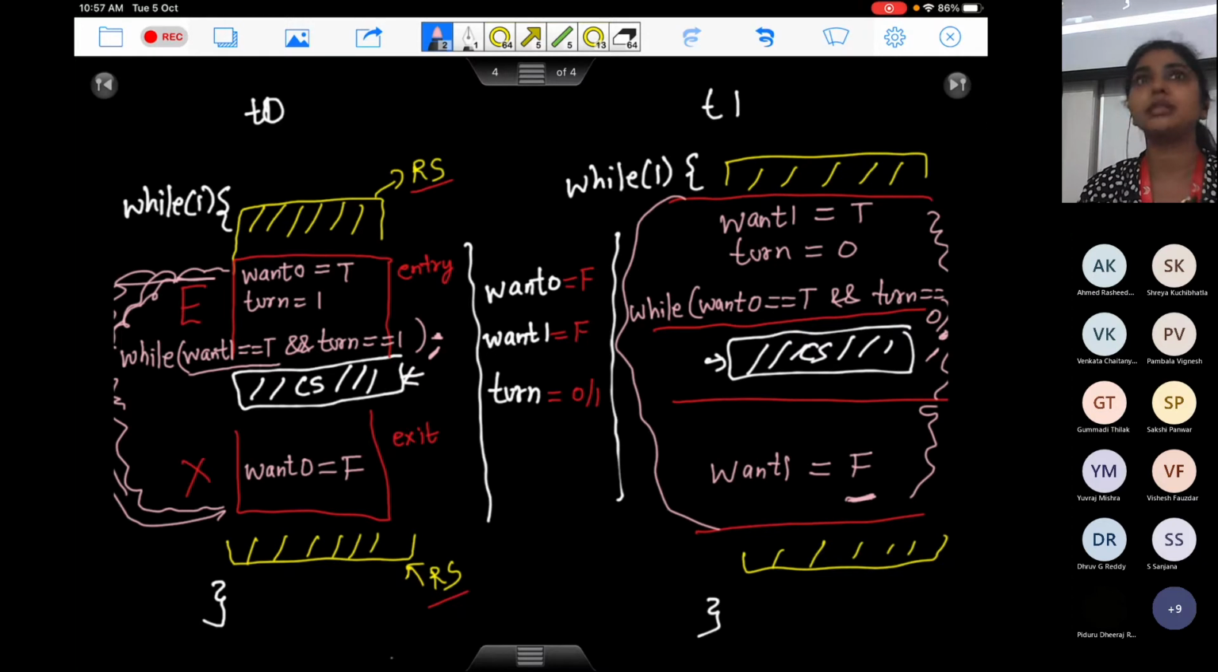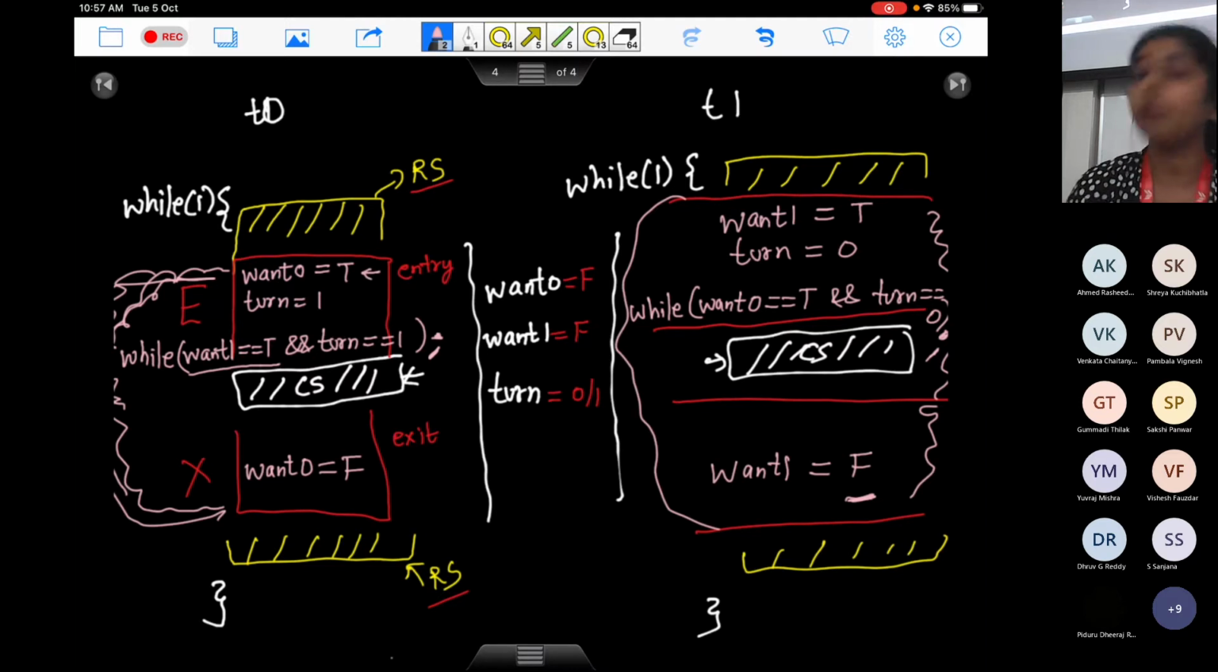Now, let me take the first problem here. What if both the processes want to execute in their critical sections? What will happen? So both of them want to access the shared variable. What will happen? So well, T0 is going to set want0 equals to true.